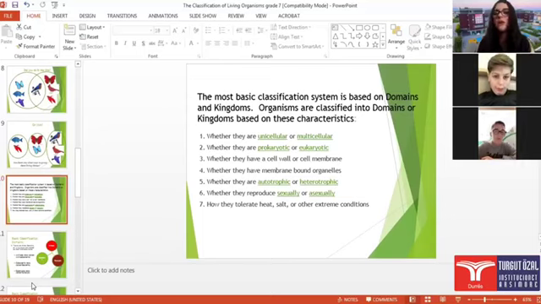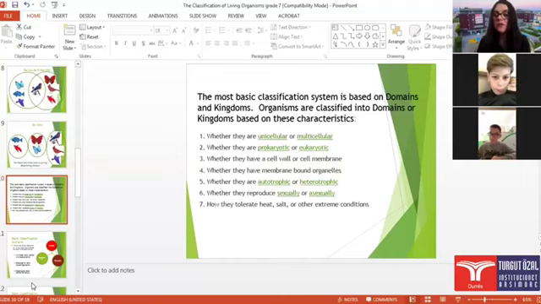Now, can you tell me the difference between unicellular and multicellular? One of you, please. Teacher, can I say it? Yes, you can. Unicellular are organisms with only one cell. And multicellular? They are organisms that have multiple cells. It means that we have many cells, more than two cells. Yes, very good.